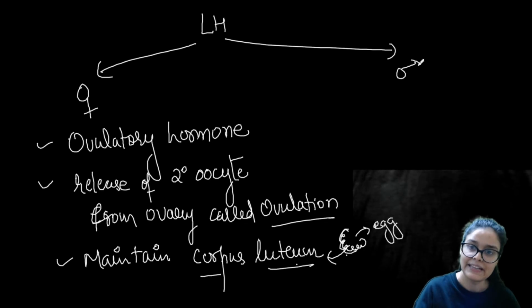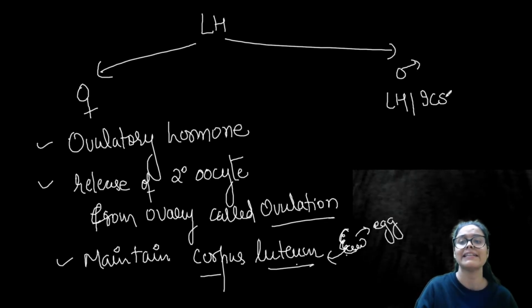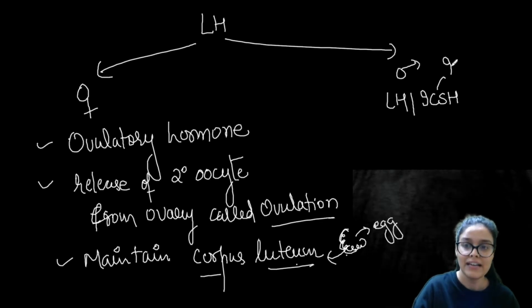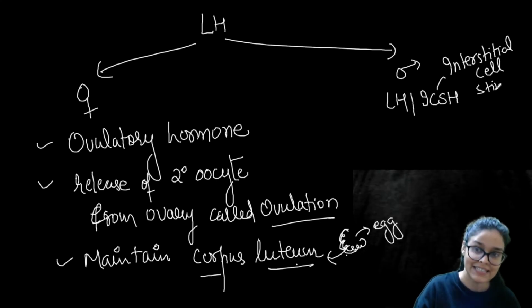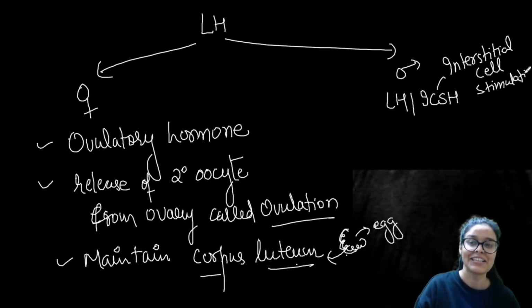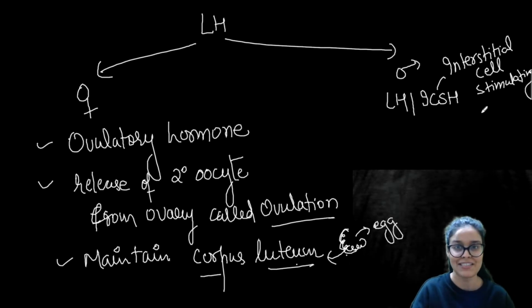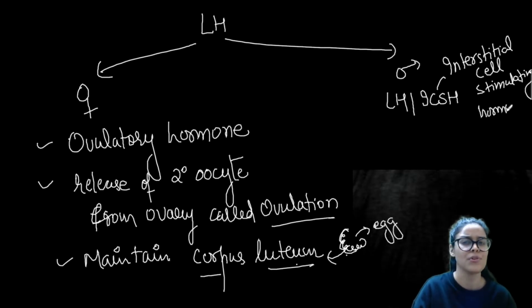Similarly, in case of male, it is known as ICSH, that is interstitial cell stimulating hormone. So in case of male, another name of luteinizing hormone is interstitial cell stimulating hormone. Why?